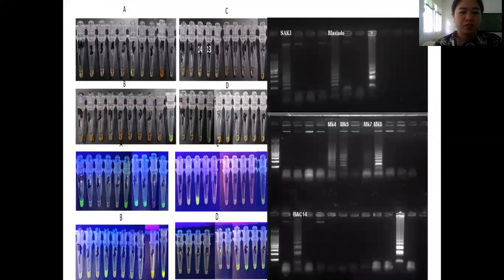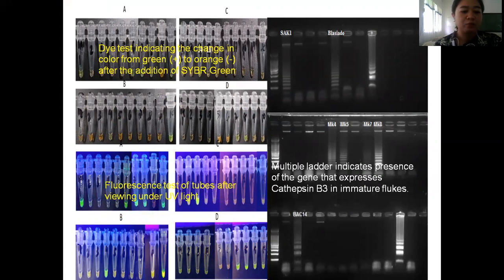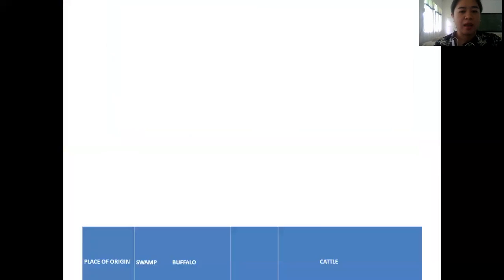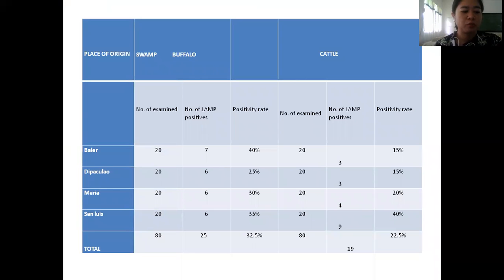This figure shows the RT-LAMP assay results of representative blood samples and the multiple ladders from gel electrophoresis indicating the presence of the gene that expresses cathepsin B3 in immature flukes. The table shows that more swamp buffaloes were positive for cathepsin B3 gene as compared to cattle. This implies that more swamp buffaloes may be carrying juvenile Fasciola in their circulation because there were similarities and differences in the immune responses.